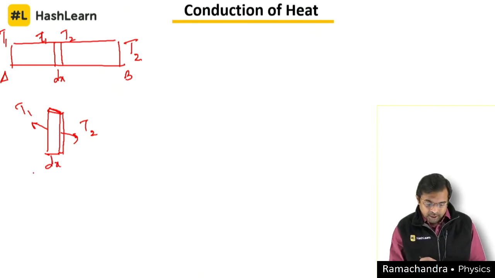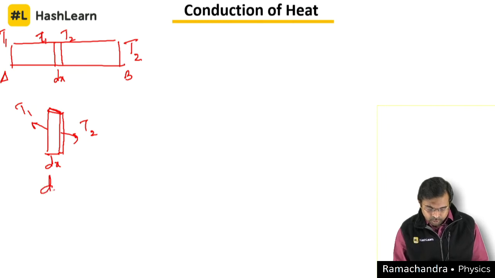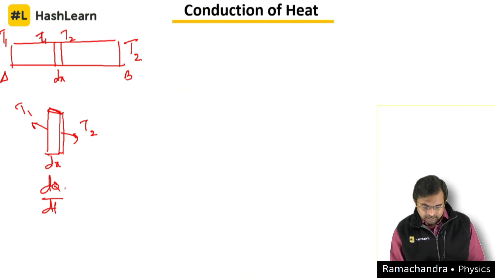If I can write a differential equation for this one, I can write a small amount of heat dQ in a time dt that is supplied. This could be written as this K, don't write the small k here, capital K. So different notations stand for different meanings in science.